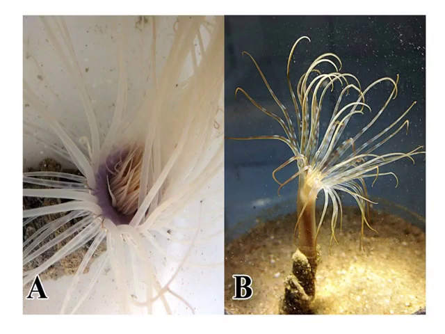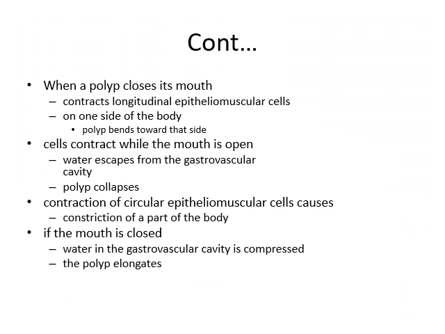Here you can see hydra, the beautiful hydra. When a polyp closes its mouth and longitudinal epitheliomuscular cells on one side of the body contract, the polyp bends toward that side. If cells contract while the mouth is open, water escapes from the gastrovascular cavity and the polyp collapses. Contraction of circular epitheliomuscular cells causes constriction of the body, and if the mouth is closed, water in the gastrovascular cavity is compressed and the polyp elongates.